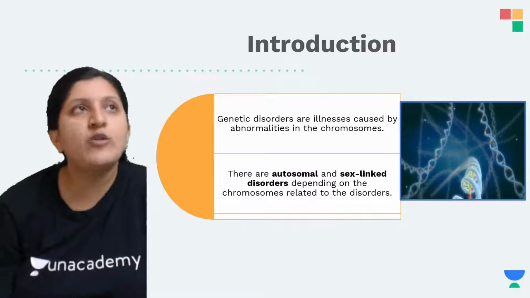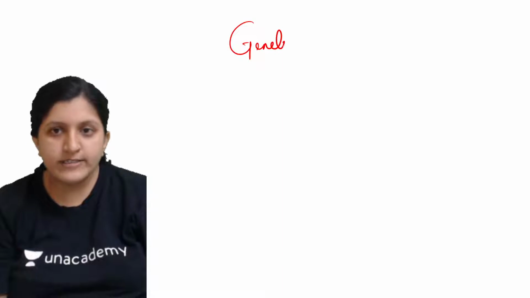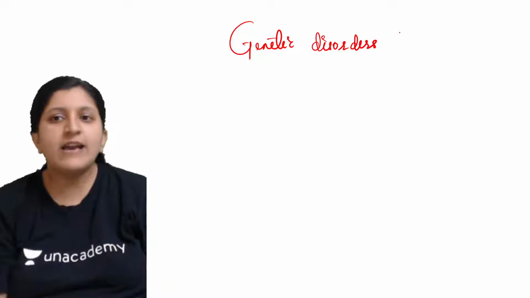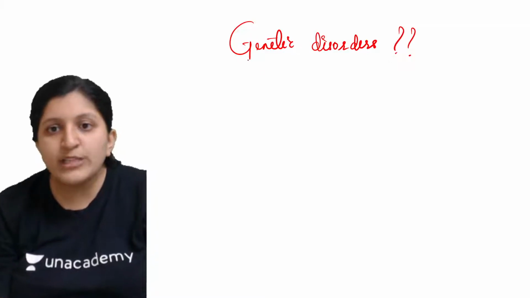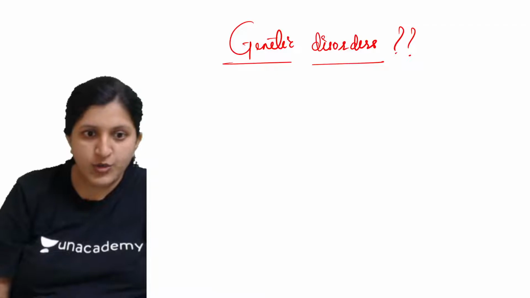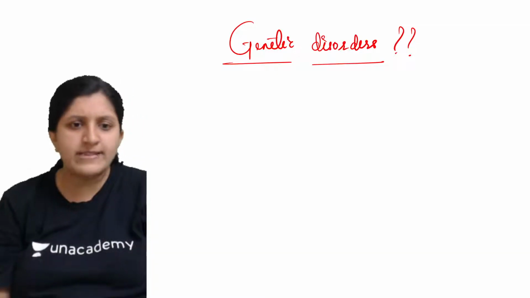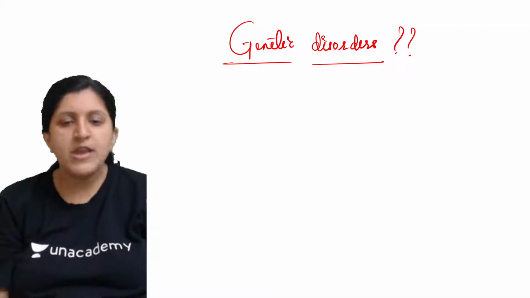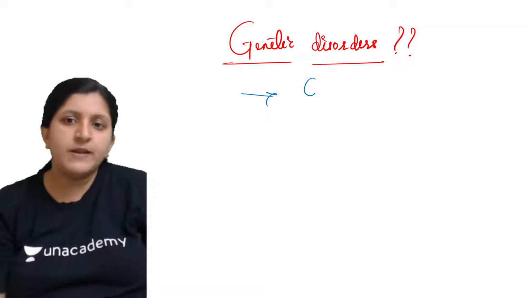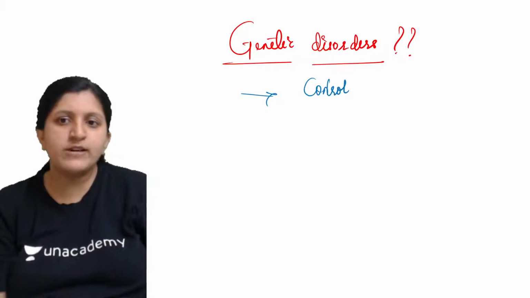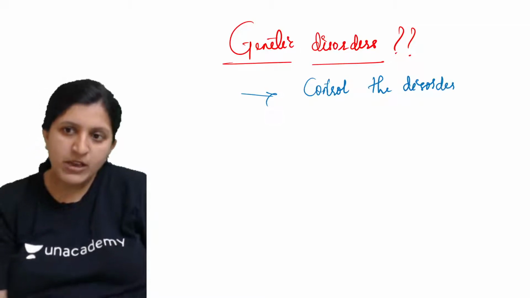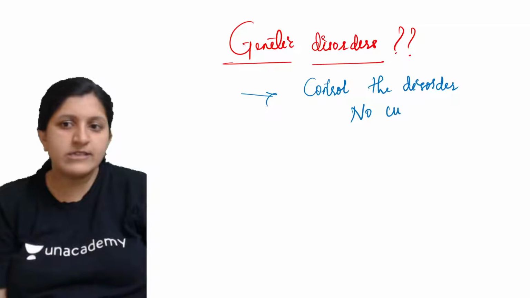Now when we mention genetic disorders, what exactly are these genetic disorders? Anybody who has an idea? When do we say genetic disorder? There is no cure as such, but there is gene therapy available. The disorder can be controlled, but there is no cure.